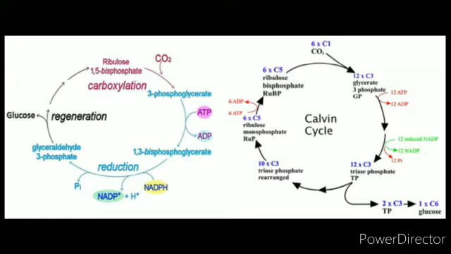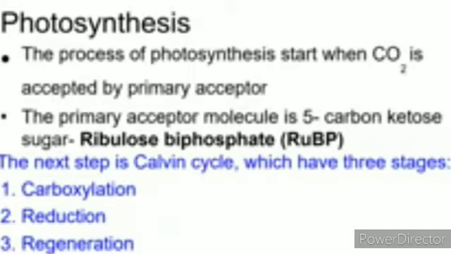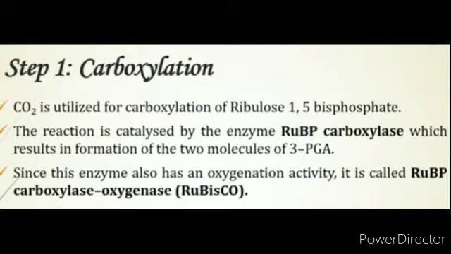For understanding, the Calvin cycle can be described in 3 stages. First, carboxylation. Second, reduction. Third, regeneration. The first point, carboxylation, is the fixation of carbon dioxide into a stable organic intermediate.